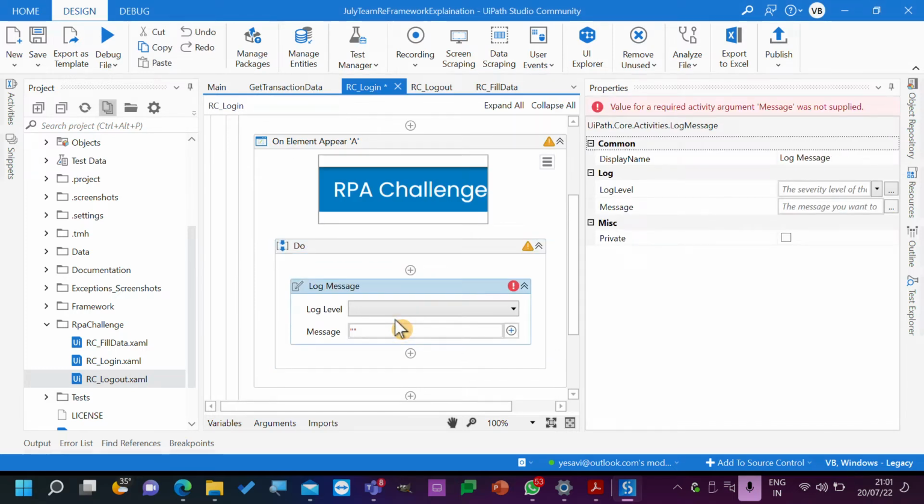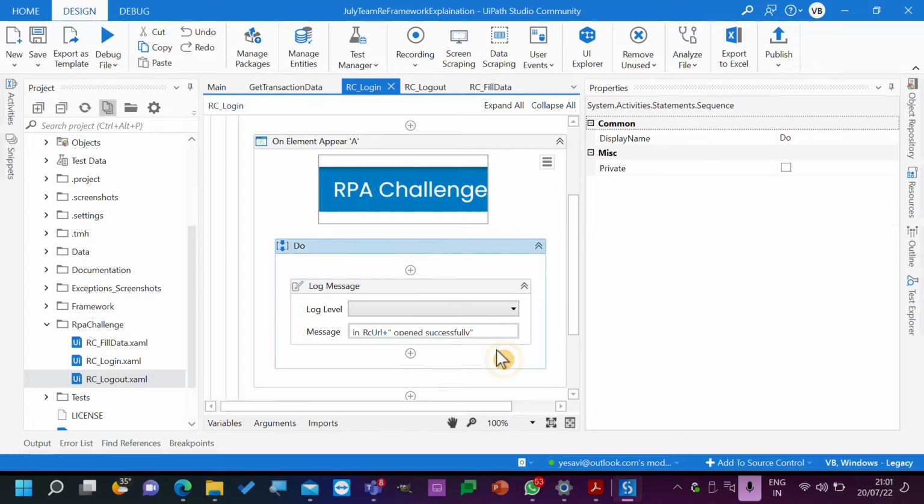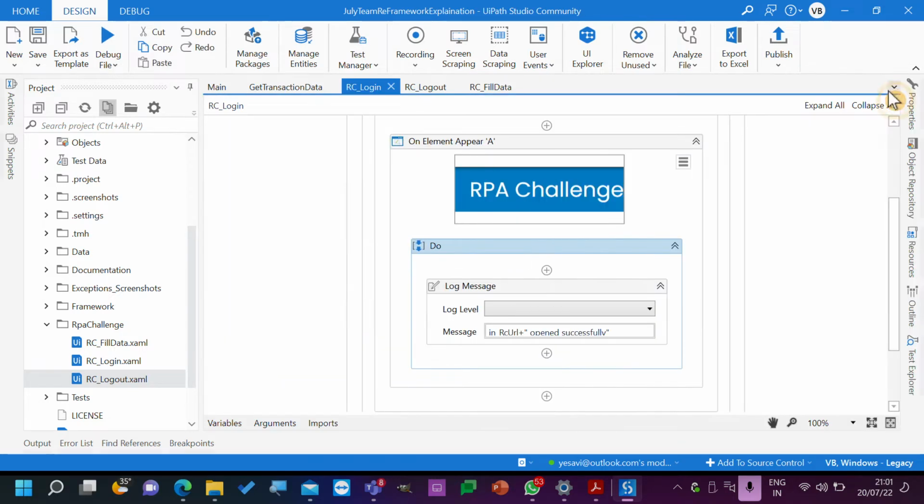In_RC_URL plus opened successful. Okay, now we are checking only the positive scenarios, but if there is an exception, then what should we do? That we can ignore for now.